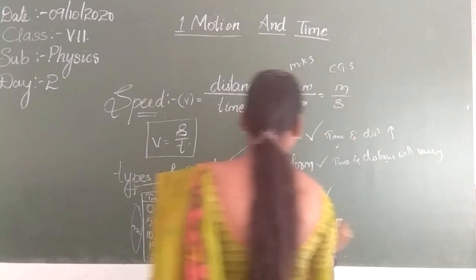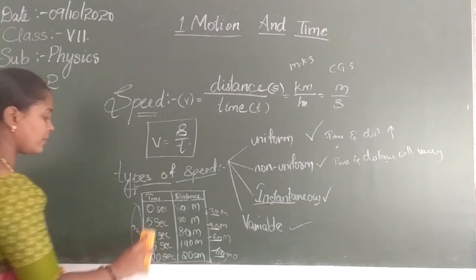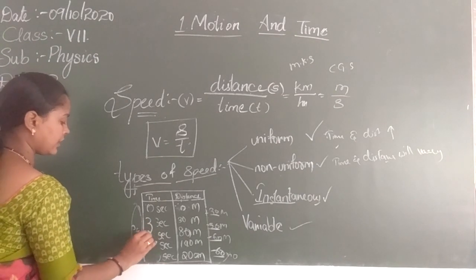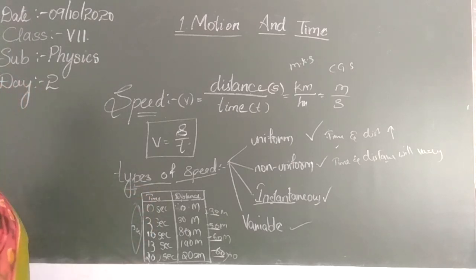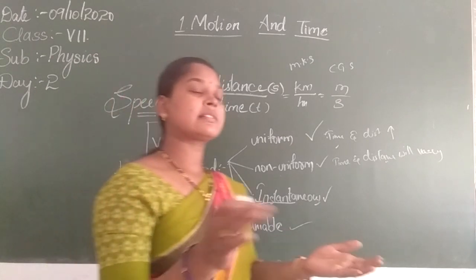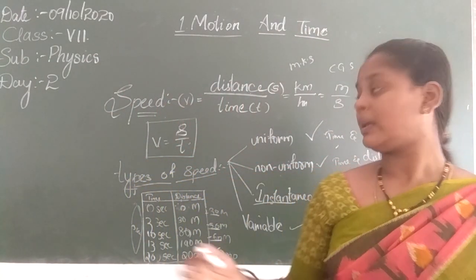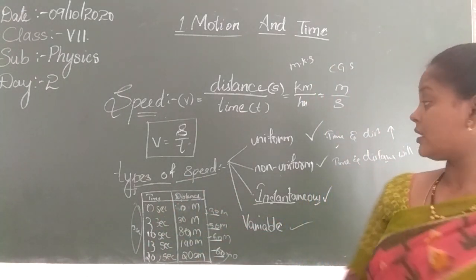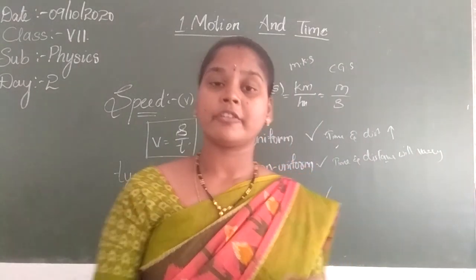Okay? And variable speed is the same as non-uniform. Here I have taken every 5 seconds. Here it could be every 3 seconds, 10 seconds, 13 seconds, and 20 seconds. Like this, the time also will vary, and we don't know at what moment the body will change according to time and distance. It will have its own distances. Got it? So these are the 4 types of speed: uniform speed, non-uniform speed, instantaneous speed, and variable speed.